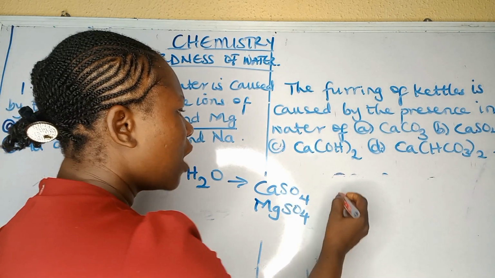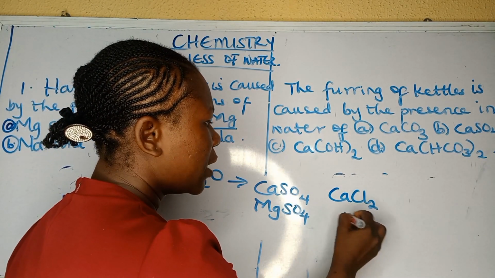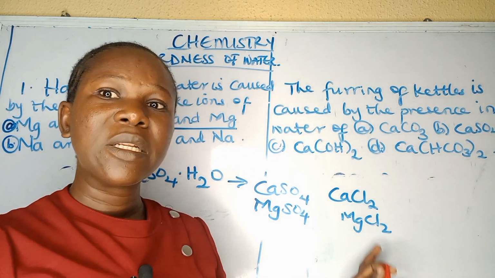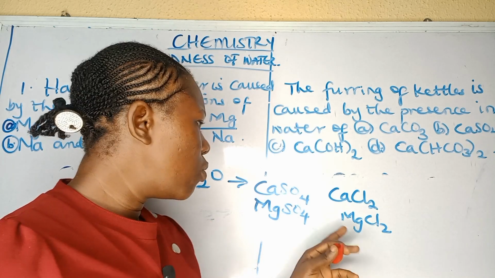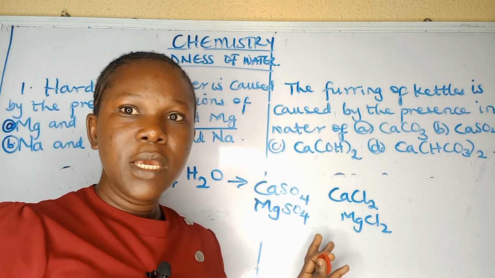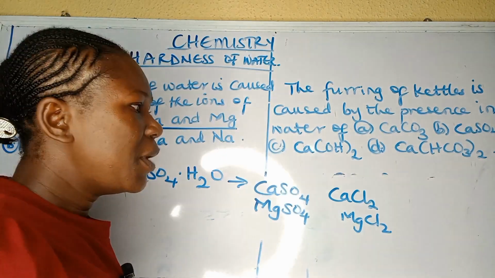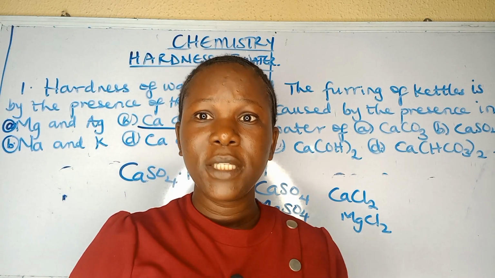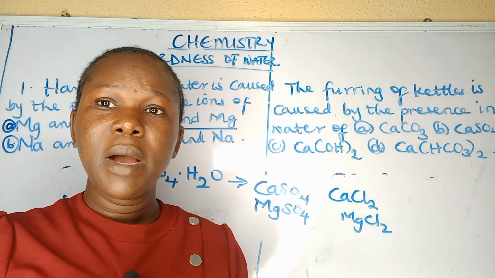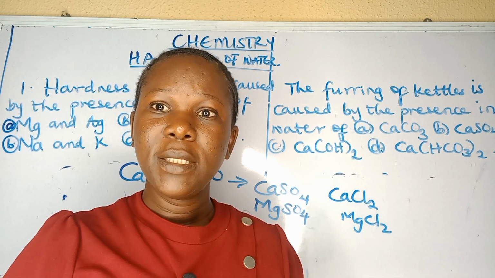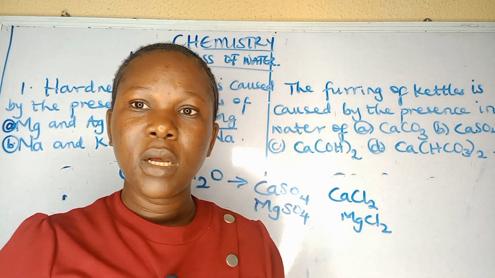We also have calcium chloride and magnesium chloride. So we can say that the presence of calcium and magnesium ions in form of chlorides and tetraoxosulfate 6 is responsible for the permanently hard water. And permanently hard water can be removed by adding caustic soda, which is sodium hydroxide, or by adding washing soda, which is Na2CO3.